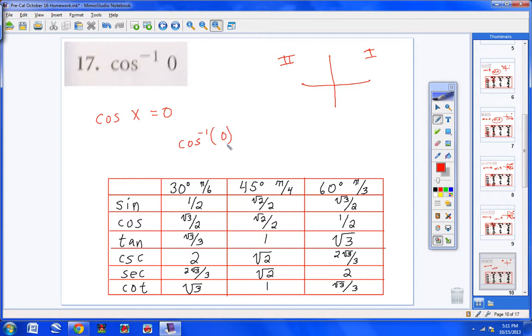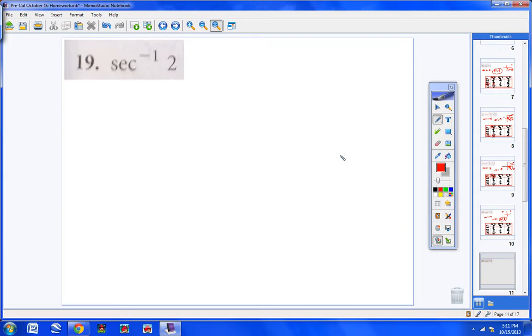So second cosine would give you 90 degrees. And of course, we can change that to radians pretty easily. We know 90 degrees is pi over 2. So there we go. There's our two answers. This was just a calculator problem. Number 19, inverse secant of 2.